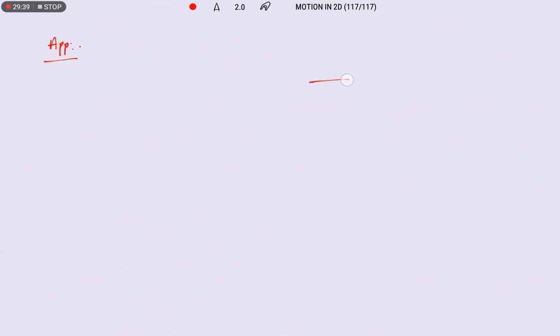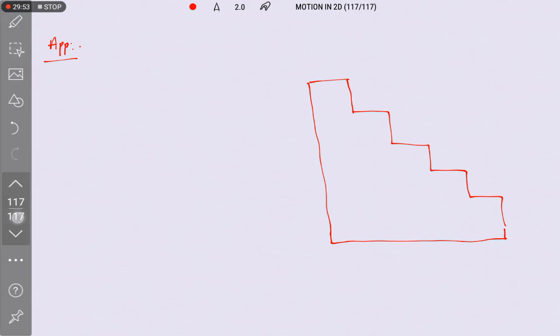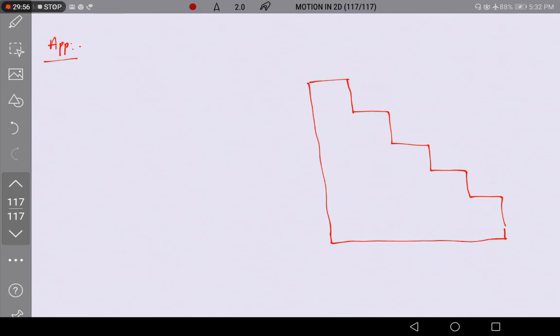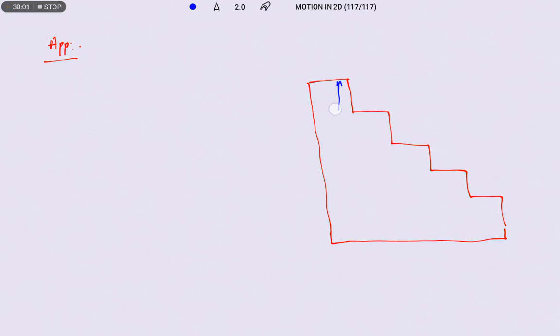Next, let us take one more application. Let us consider a staircase of each step height, let us take h, and width of each step is b. Therefore, a ball is projected horizontally from the top of the staircase.